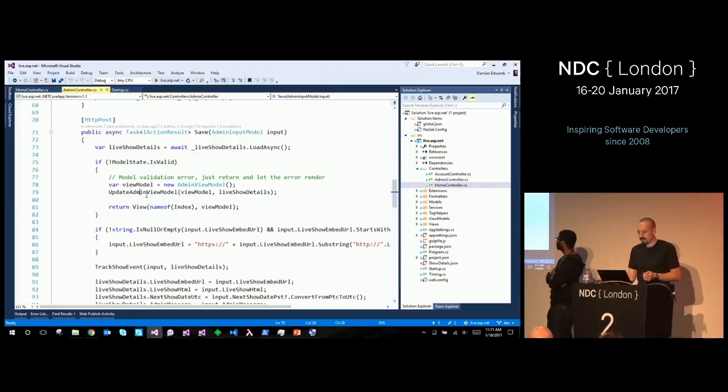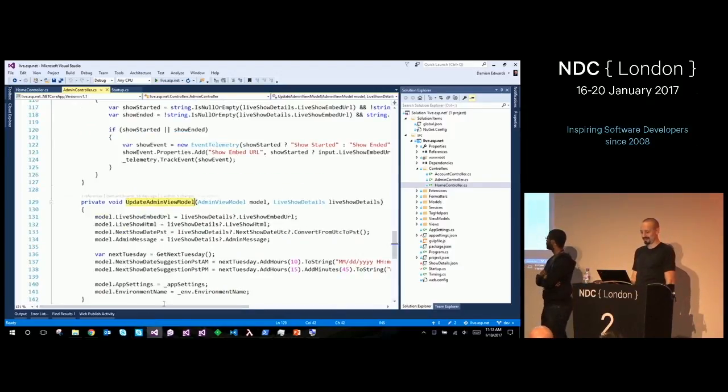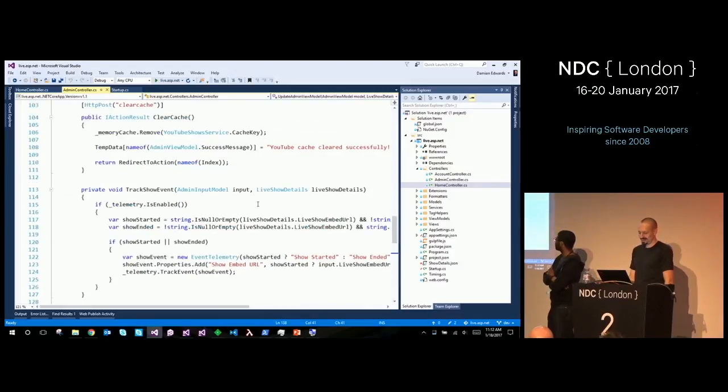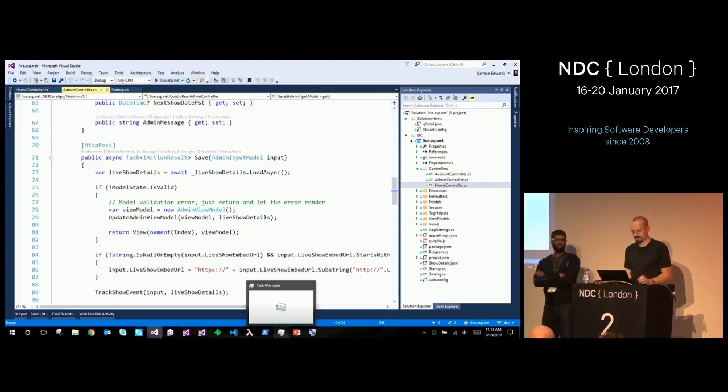All right? Who's used something like AutoMapper before? Okay, great. This is a great case for AutoMapper. I am not using it in this application. I'm doing all the monkey left-hand, right-hand code, as you can see down here. I don't know why. But you should use something like AutoMapper to make this stuff simpler to do.